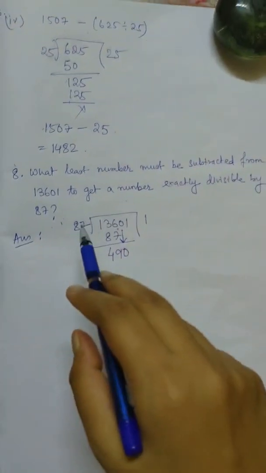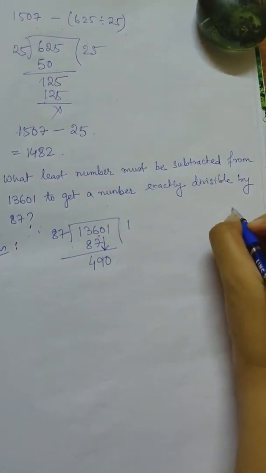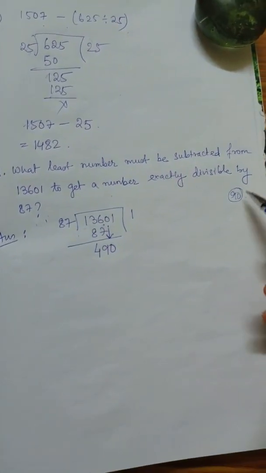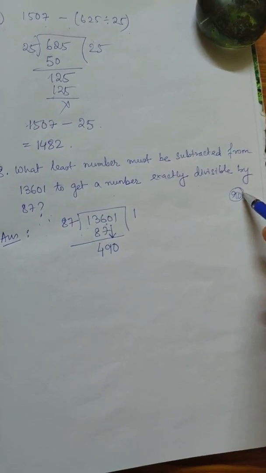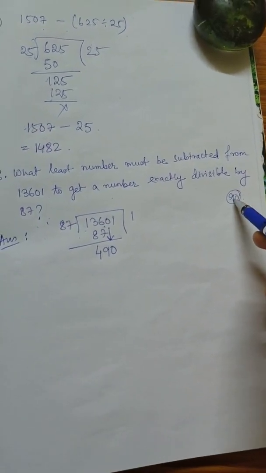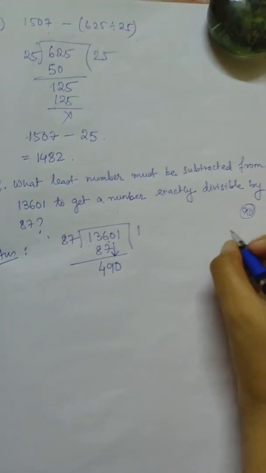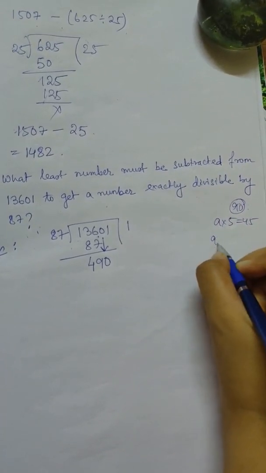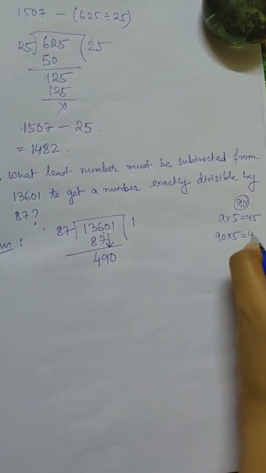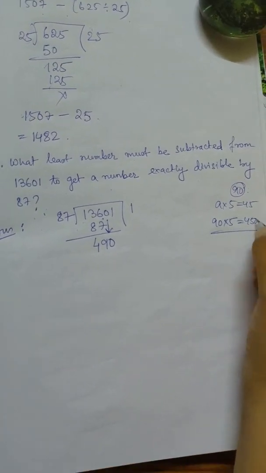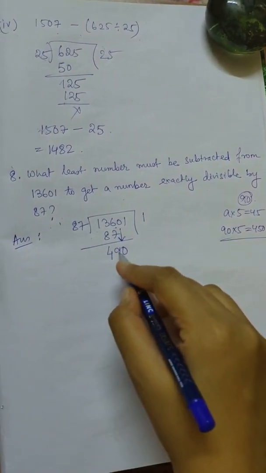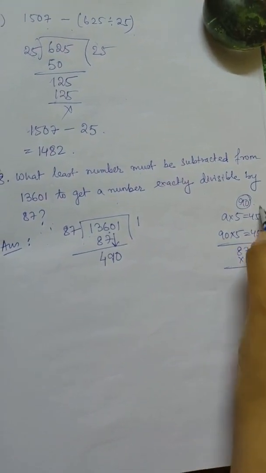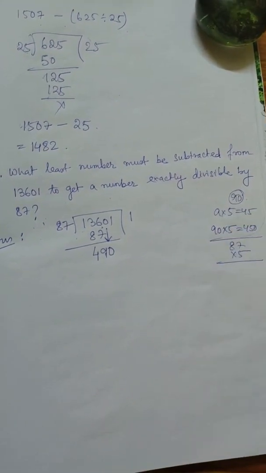Now look, 87 is very close to the number 90. So if I assume this number as 90 and we just calculate the table of 9, for the table of 9 we know that 9 5s are 45. So that means 90 if we multiply with 5 we will get 450. So this 450 is very close to 490. So now we will multiply this 87 with 5. This part is only for your easy calculation, that's all.